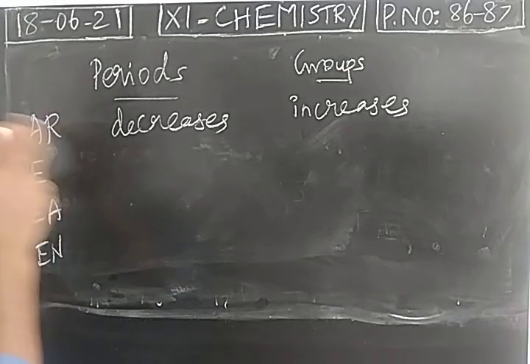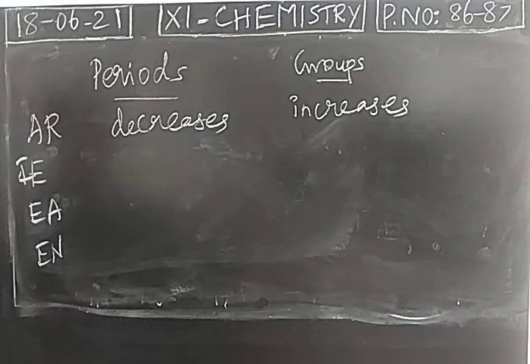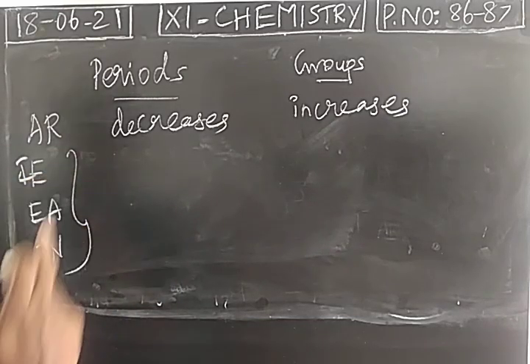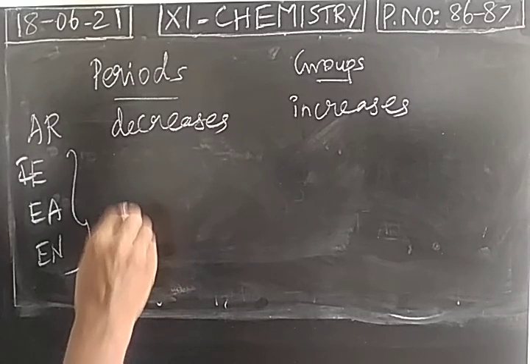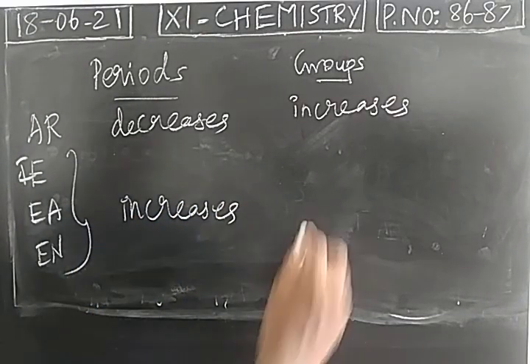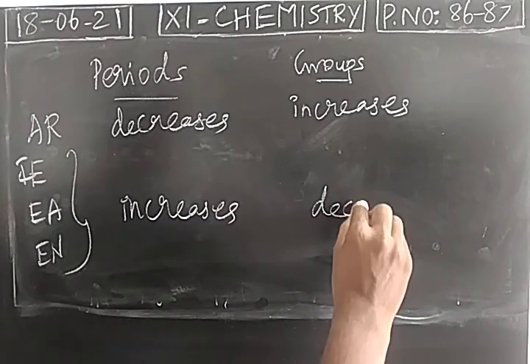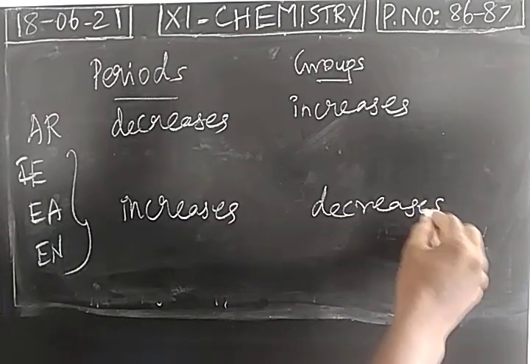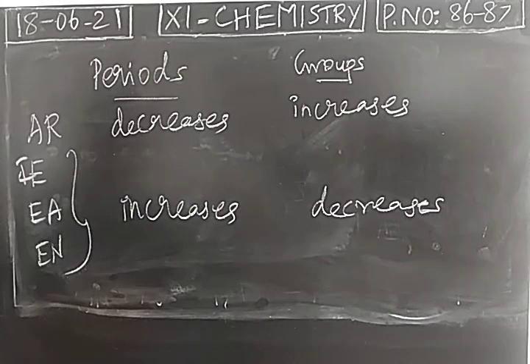I have made atomic and ionic radius together. So the remaining three periodic properties, ionization energy, electron affinity and electronegativity, will increase from left to right in a period, and decrease from top to bottom in a group. So this you have to remember. What about the variation of periodic properties in the modern periodic table? With this, periodic properties are over. Tomorrow we will discuss chemical properties, variation of chemical properties.